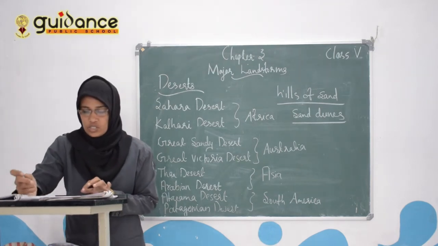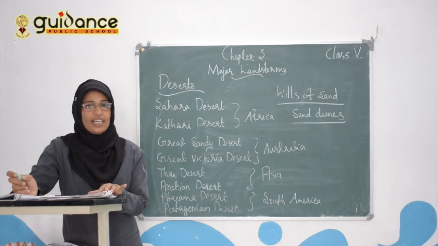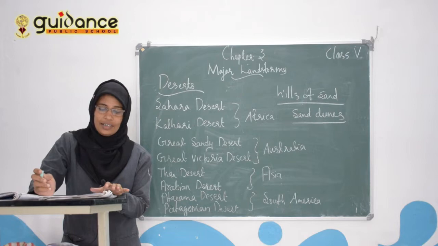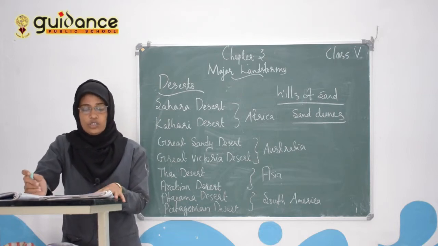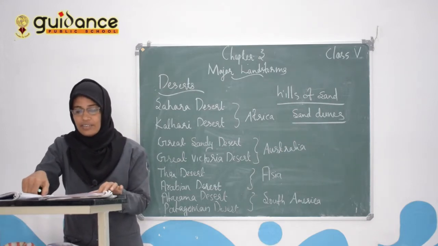Hello everyone. Today we are going to start the second part of Chapter 3, Major Landforms. In the first part we already learned about mountains, plateaus and plains. Today we will learn about deserts and rivers.